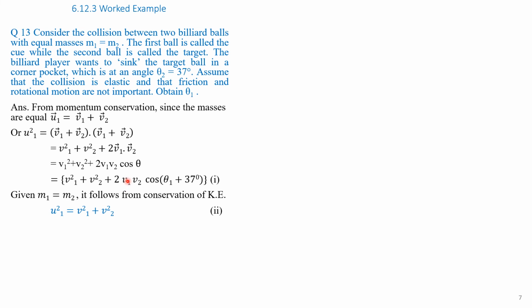We know that v1 and v2 are not 0. Therefore, for the third term to be 0, cos of (theta 1 plus 37 degrees) should be 0. If you want cos theta equal to 0, then theta should be equal to 90 degrees. Therefore, theta 1 plus 37 should be equal to 90 degrees, or theta 1 is equal to 90 minus 37, that is 53 degrees. That is the answer.